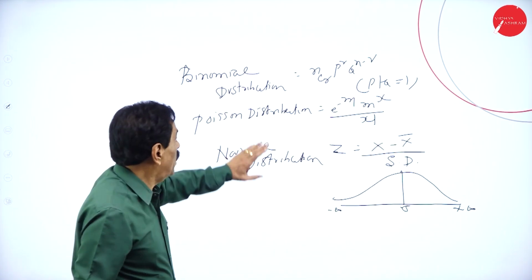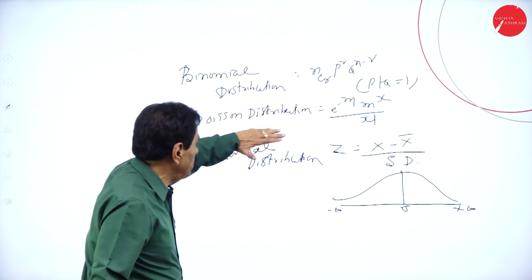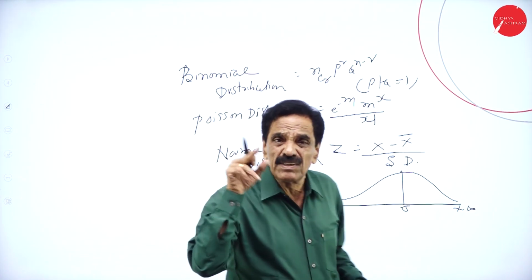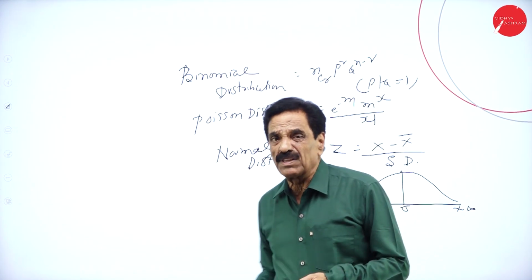So the three divisions are the binomial distribution, the Poisson distribution, and the normal distribution. We will explain in detail while you are solving the problem.